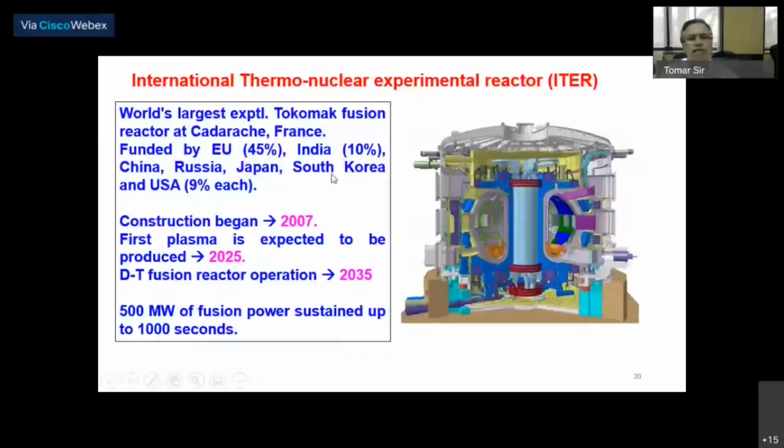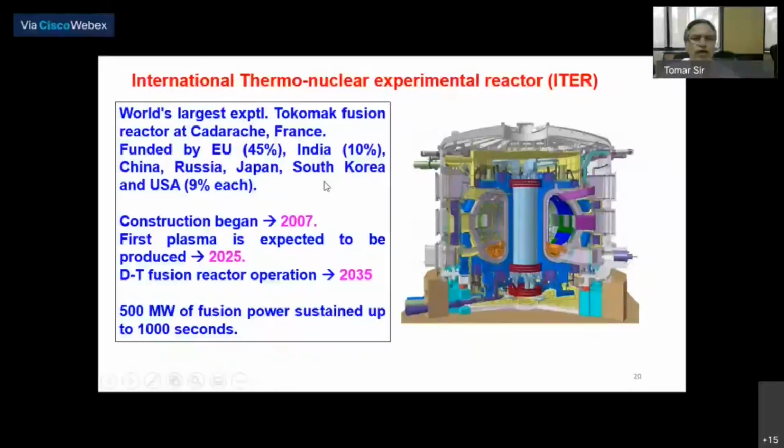So we have a lot of scope for challenging research in future, and I'm sure some of you may like to participate in this endeavor and join. If you are doing a PhD, maybe you can join as a postdoc in these ITER experiments. There are a lot of vacancies coming up every year. I see vacancies for ITER.